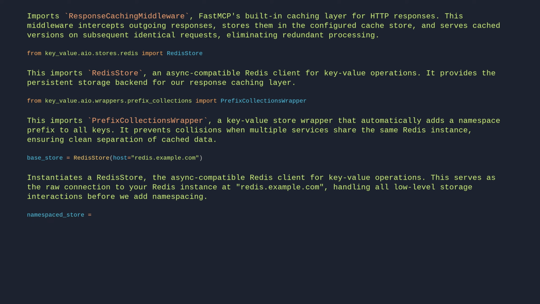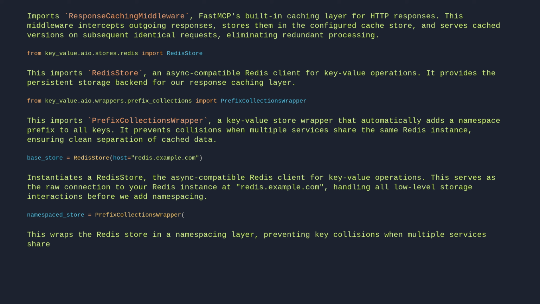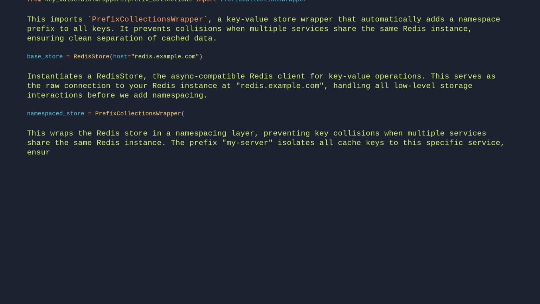namespaced_store = PrefixCollectionsWrapper. This wraps the Redis store in a namespacing layer, preventing key collisions when multiple services share the same Redis instance. The prefix my-server isolates all cache keys to this specific service, ensuring clean separation between different applications. This is the standard pattern for multi-tenant Redis usage.